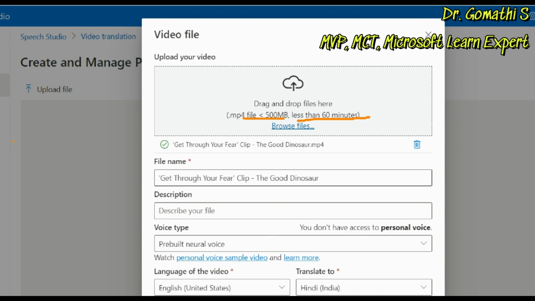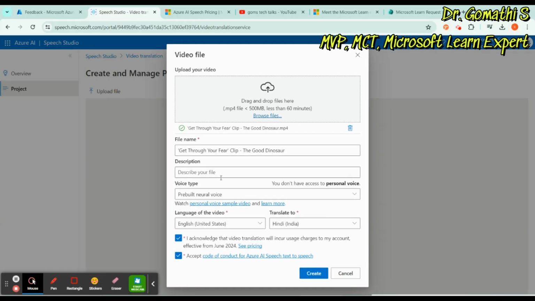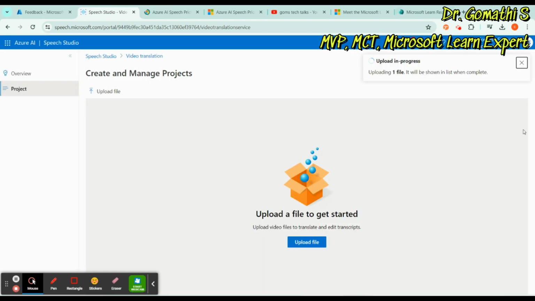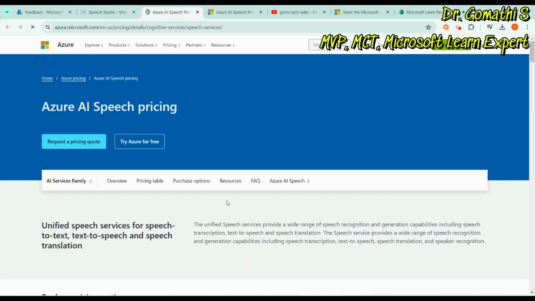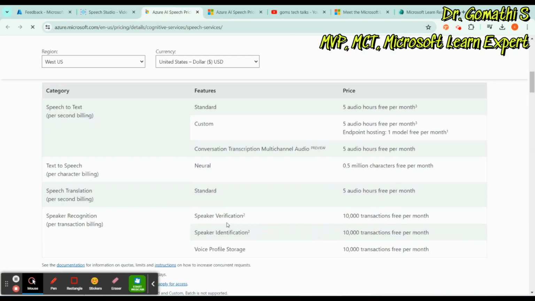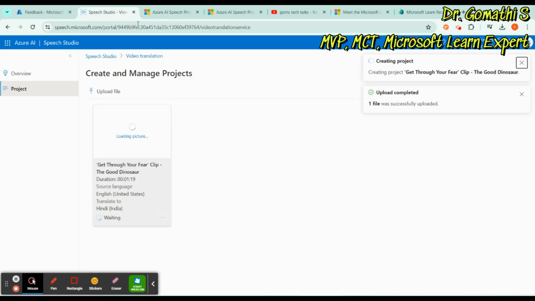You have to give the file name, the description, voice type and everything. For voice type, you cannot go ahead with your own voice. Finally, you have to tell what the translation is. Just click on create. If you want to see the pricing, you can go ahead and see it. Click create, and your upload will be in process. Meanwhile, we will check the pricing here. You can see the standard is 5 audio hours per month, and custom is 5 audio hours free per month. These are all the pricing details, and you can find the speech to text from video.